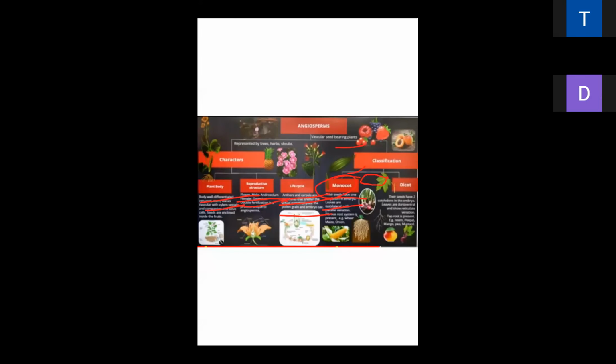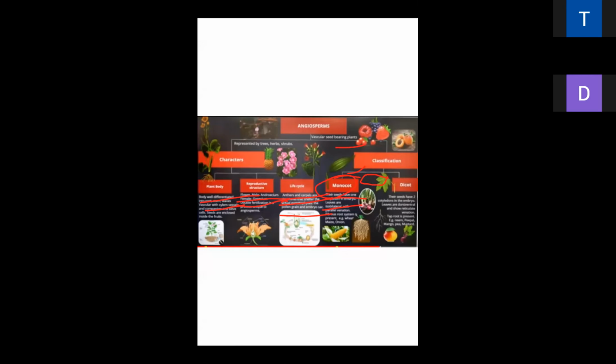Next is the fibrous root. It is your monocot and dicot. Question come from this side. Very important. Monocots have fibrous roots, and the dicot have the taproot system. Is it clear, everybody? It is your monocot and dicot. Question come from this side.